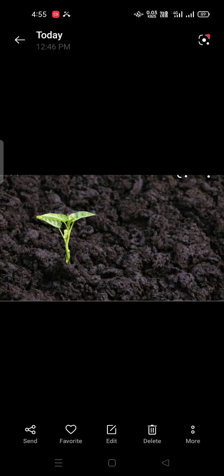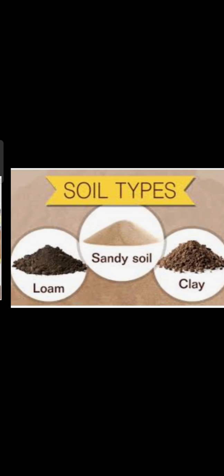Water. Plants obtain water from the soil. The level at which this natural store of groundwater is found is called the water table. Air. There are spaces between soil particles and soil crumbs which are filled with air. Living things. Soil provides a home to many different organisms and they play a very important role in changing the quality of the soil.